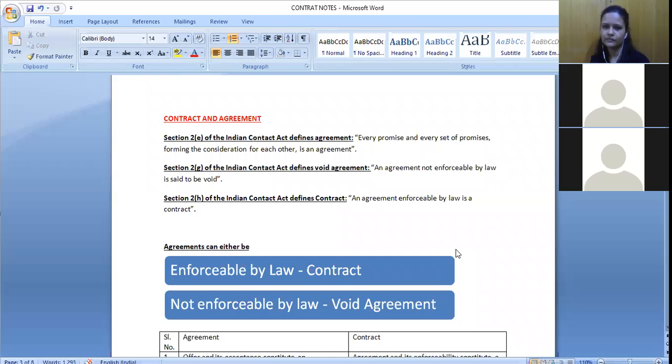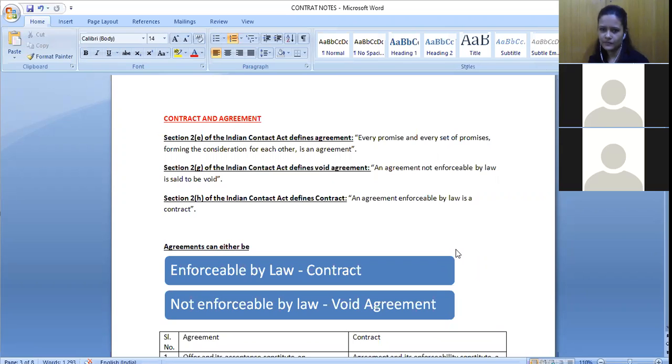So that can be an agreement. And there is also a saying that all agreements are contracts, but all contracts, no, I think I'm wrong. Yeah, you are right. All contracts are agreements, but all agreements are not contracts.